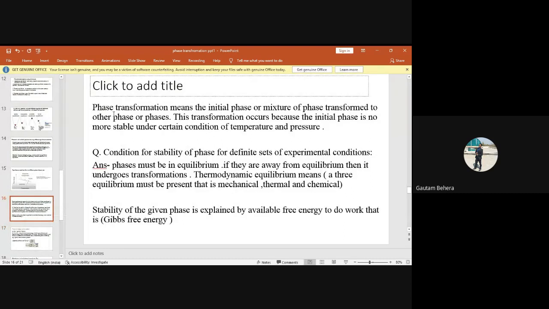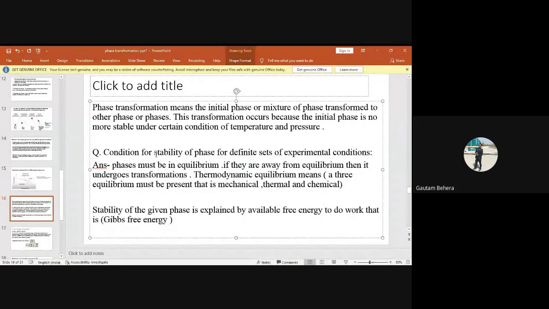So now you can see phase transformation means the initial phase or the initial mixture of phases transformed to other phase or phases. This transformation occurs because the initial phase is no more stable under certain conditions of temperature and pressure, which I have already told you, right?